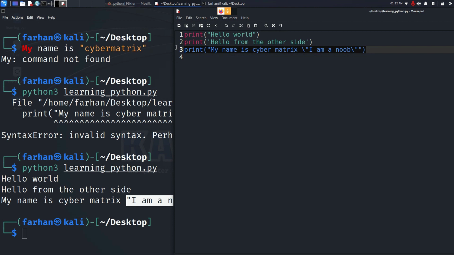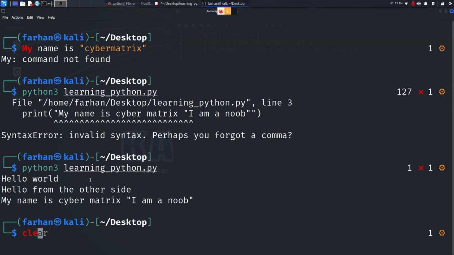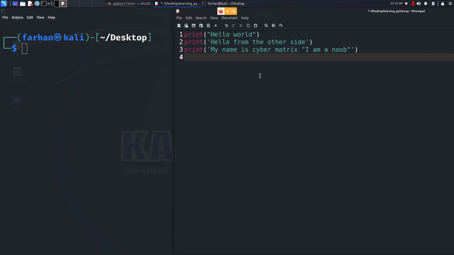Now you can 100% do this, but in my opinion, it is better to do single quotation, then double quotation, and then single quotation for the user readability of the code, because this looks much simpler than adding the backslash sign. Speaking about the user readability of the code, for example, you wrote a complex algorithm or simply a very long code with lots of functions in it, and you send that code to your team members. Your team members might not be able to understand the logic behind that code.